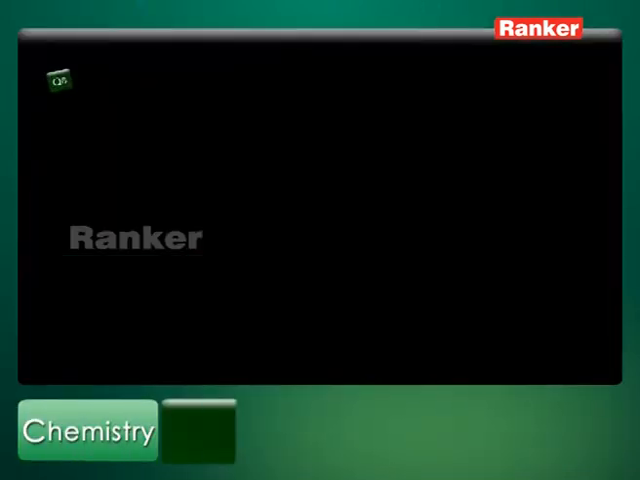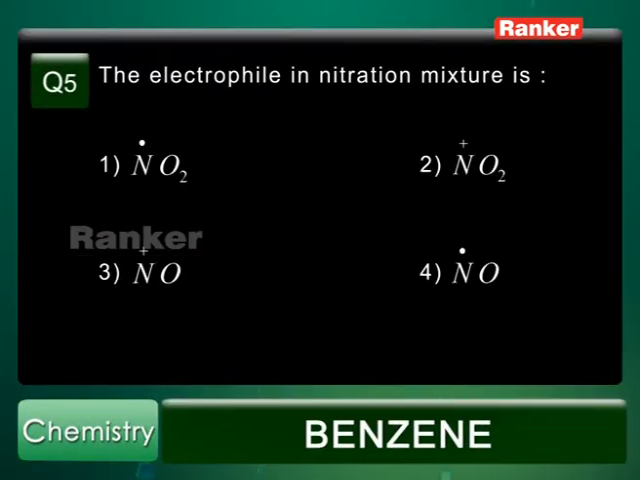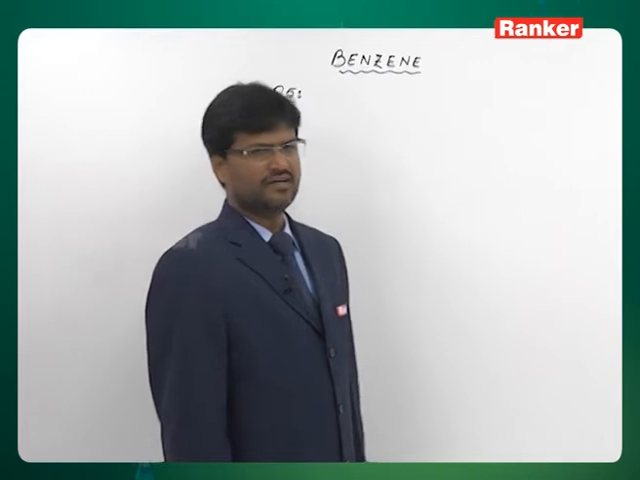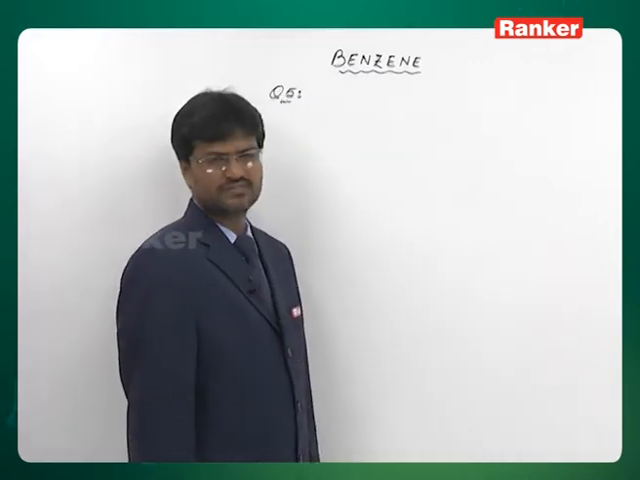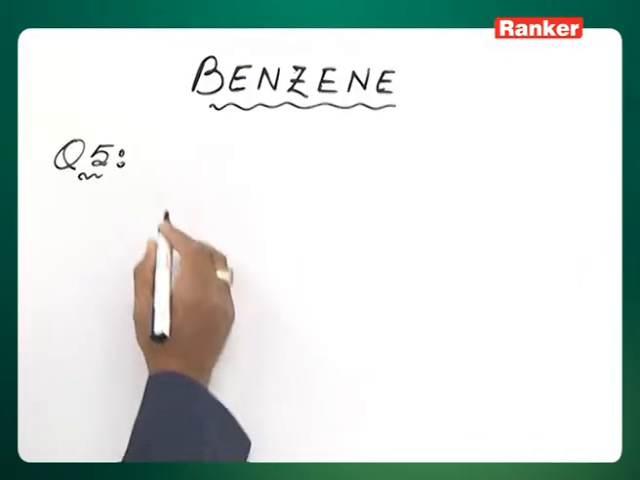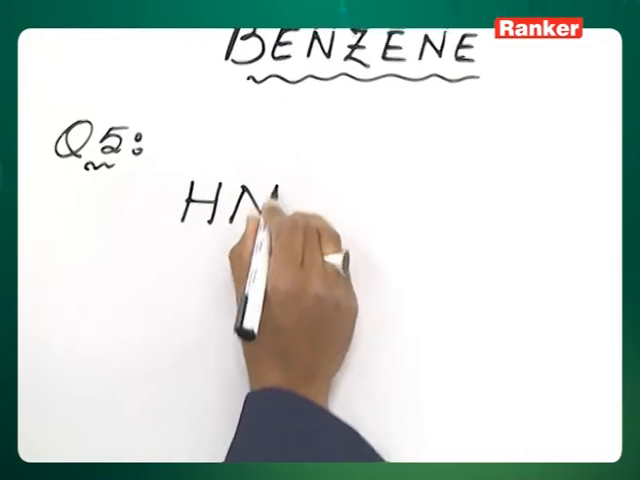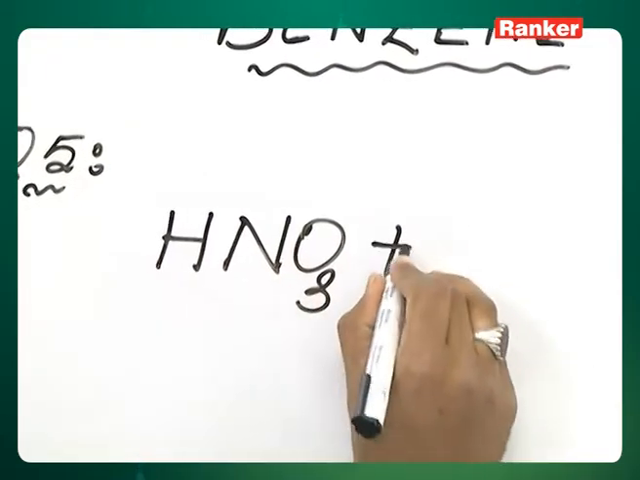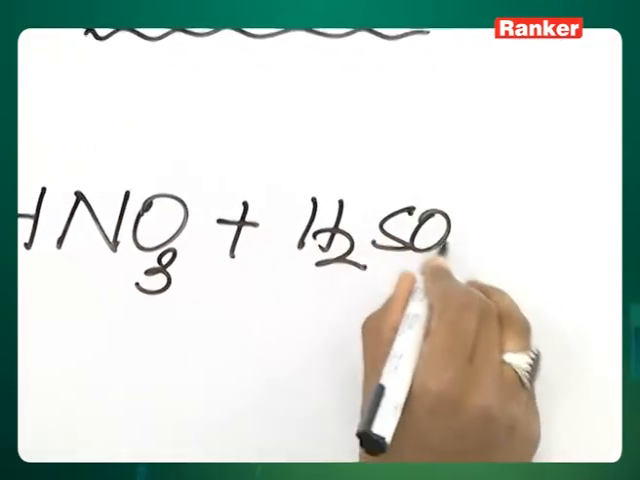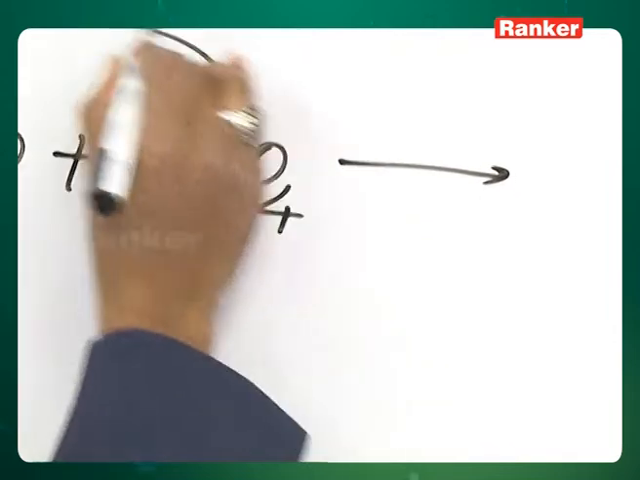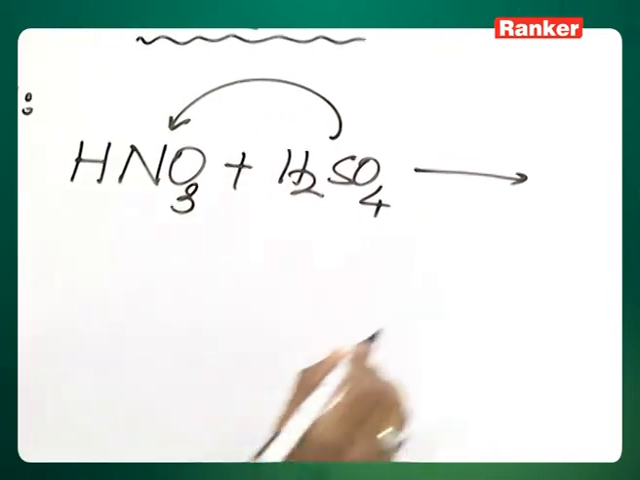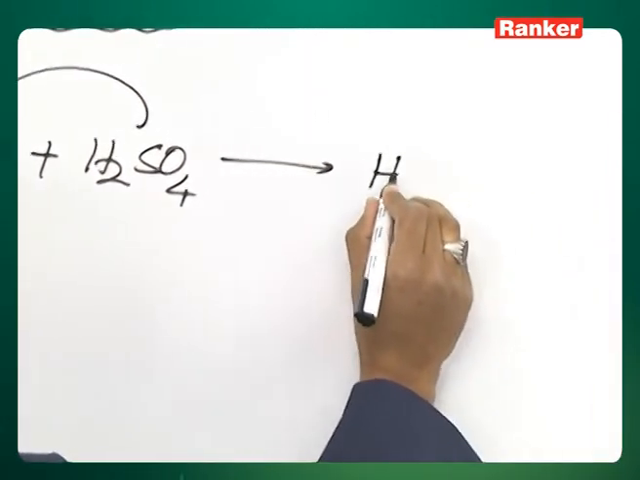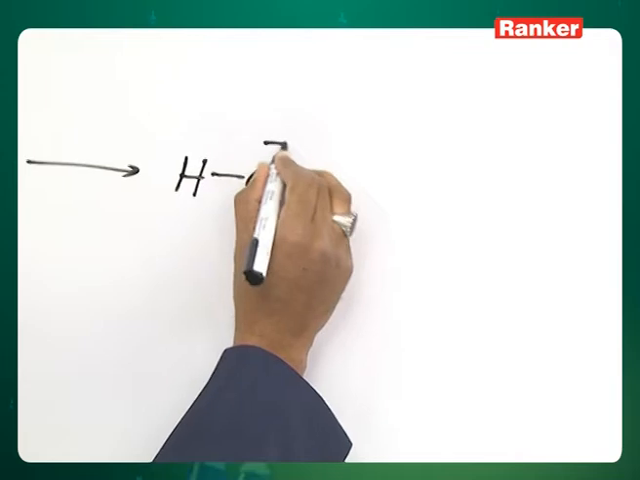Question number 5. The electrophile in nitration mixture is option 1 NO2 dot, option 2 NO2 plus, option 3 NO plus, and option 4 is NO dot. And the correct answer is NO2 plus, second option. This happens like this. HNO3, when it reacts with concentrated sulfuric acid, proton transfer takes place from sulfuric acid to nitric acid and you get protonated nitric acid.